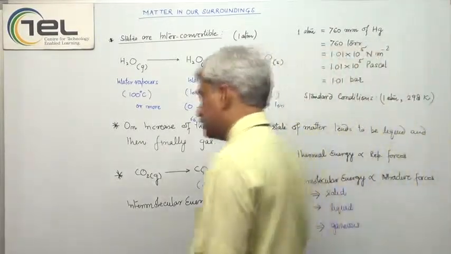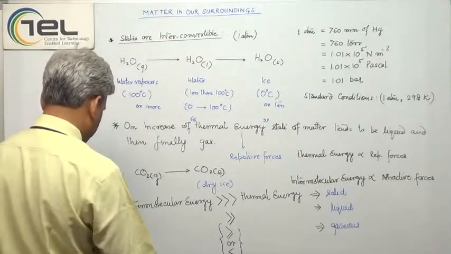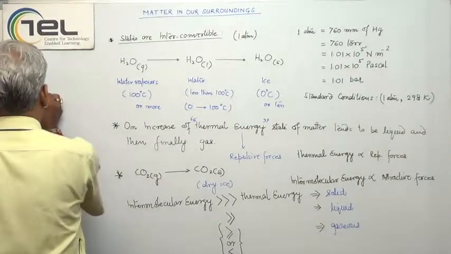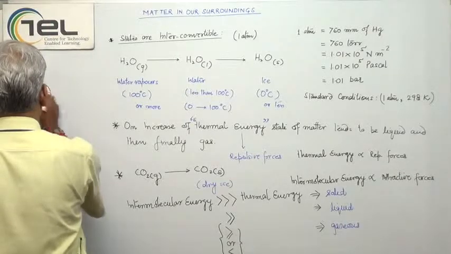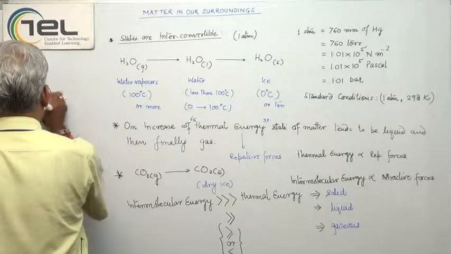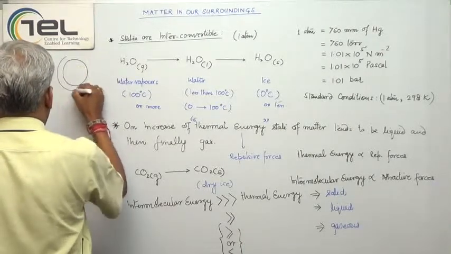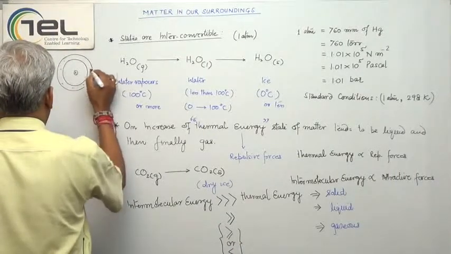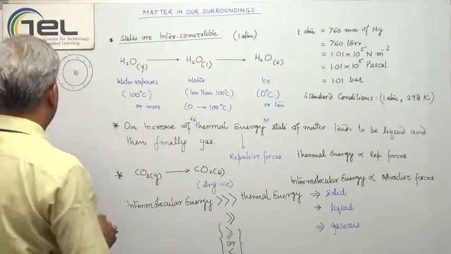To understand this thing, you must have this idea of the gas molecules. You know that all these gas molecules or any molecules have the electron cloud in their outer periphery. So let's say these are two gaseous molecules having these electron clouds.